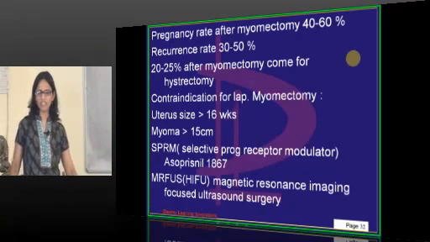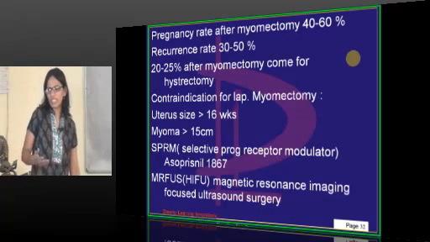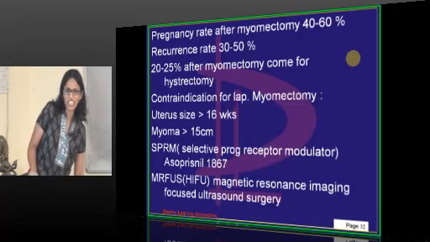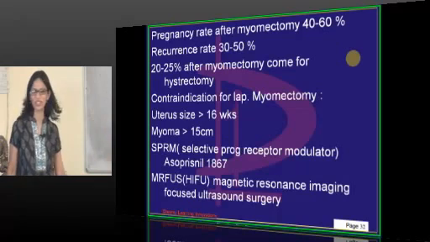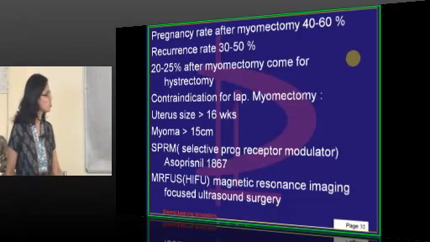But if the surgeon is very expert, a very expert laparoscopic surgeon, obviously he can remove any size of myoma. But from your exam point of view, MCQ point of view, these two things you have to just remember.